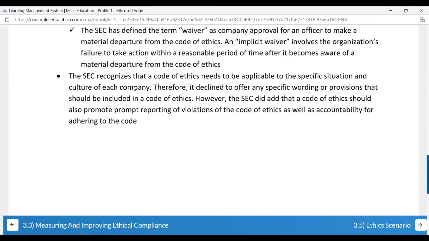SEC recognizes that a code of ethics needs to be applicable to the specific situation and culture of the company. Therefore, it declined to offer any specific wrongdoing or provisions that should be included in the code of ethics. However, SEC did add that a code of ethics should also promote prompt reporting of violations of the code of ethics as well as accountability for adhering to the code.